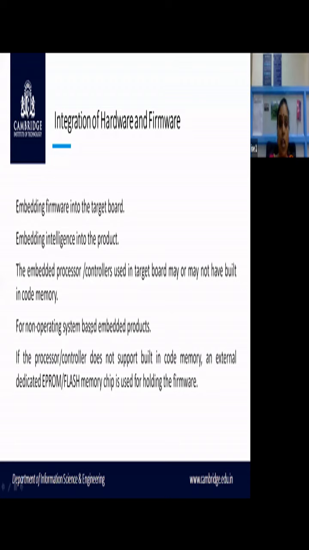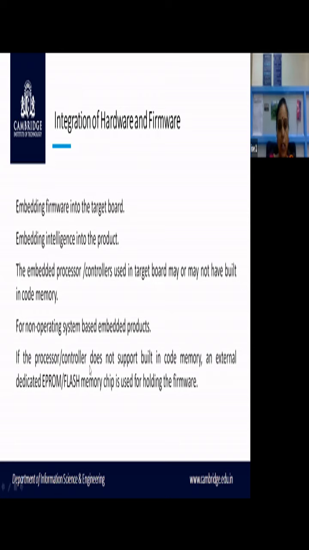So operating systems are not necessary. For example, you will be having an embedded system which is a very small toy, a simple toy, or a very small robo. For that kind of embedded systems, you don't require an operating system. So in that case, for simple applications wherein no operating system is available, how exactly are you going to do this integration of firmware with the hardware?